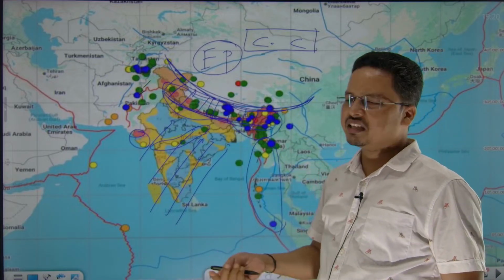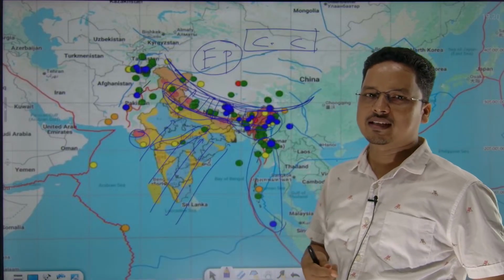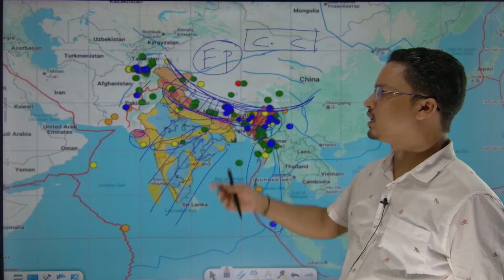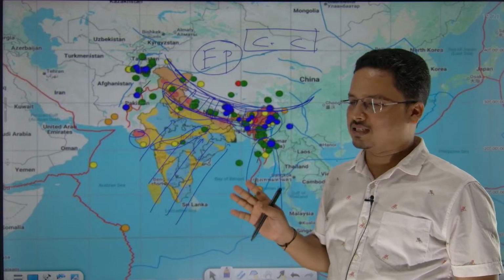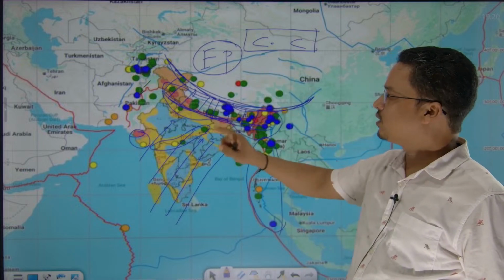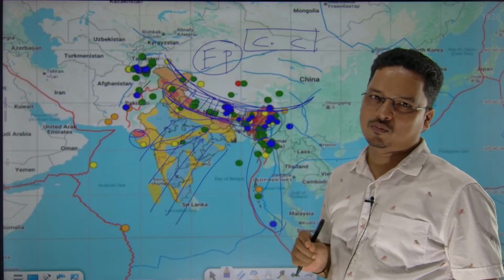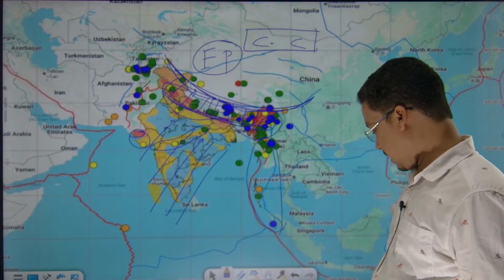Either the whole region would have a different range, or it could have converted into a caldera, or some other mountains, or another range would have formed. It is not like that. As this one is a continental one, so there would be collision at the maximum. What collision? Like all of you must have read something about it, right?